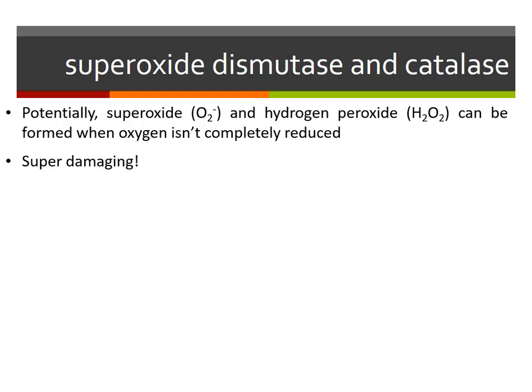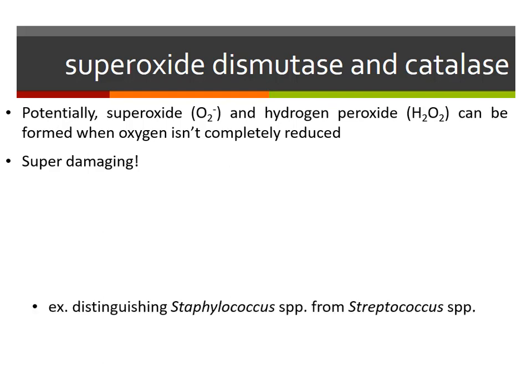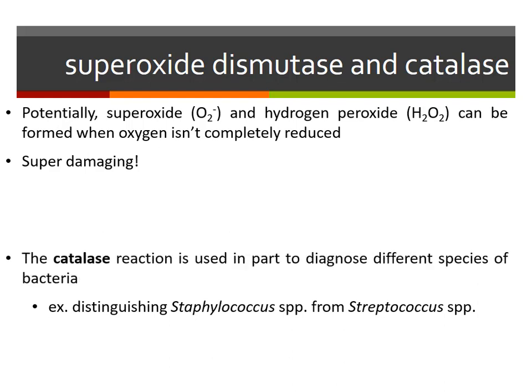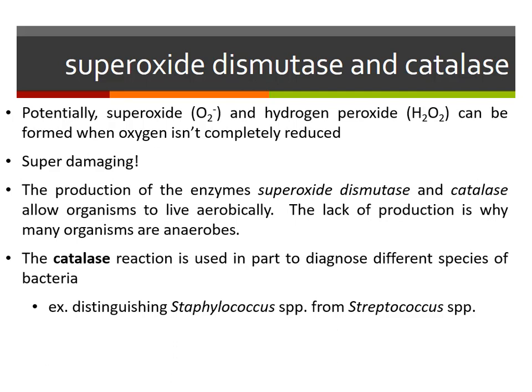Hydrogen peroxide is the most simple peroxide, where you have an oxygen-oxygen bond. We can actually test to see if organisms produce enzymes that can help them deal with these very damaging molecules.